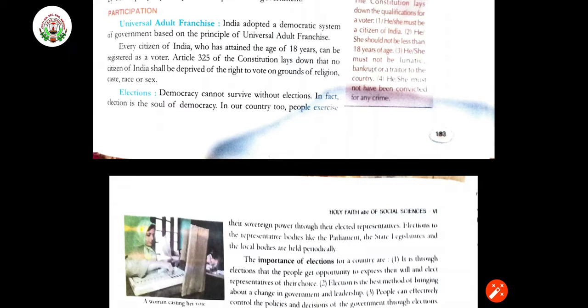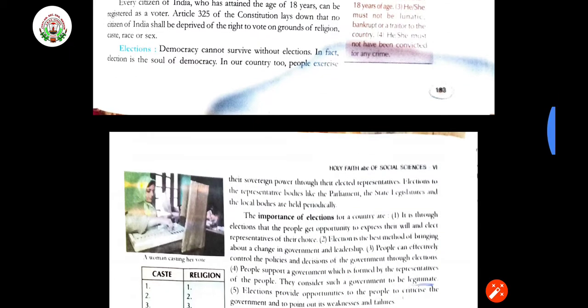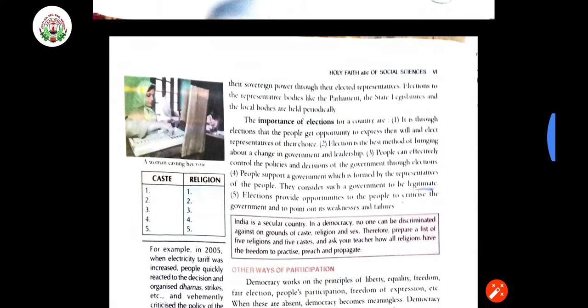So in our country too, people exercise their sovereign power through their elected representatives, right? We are electing the people, and those who win are going to form the government. Elections to representative bodies like Parliament, state legislatures and local bodies are held periodically, right?